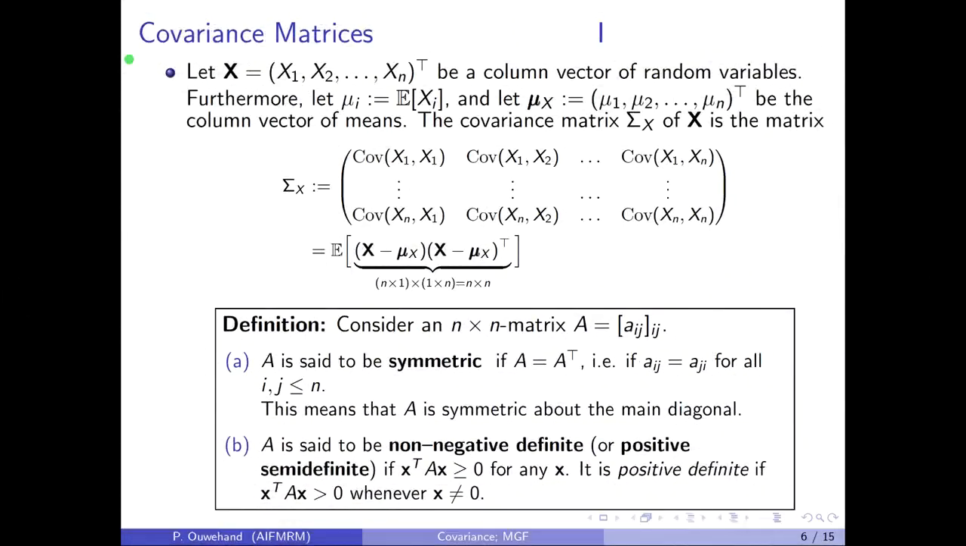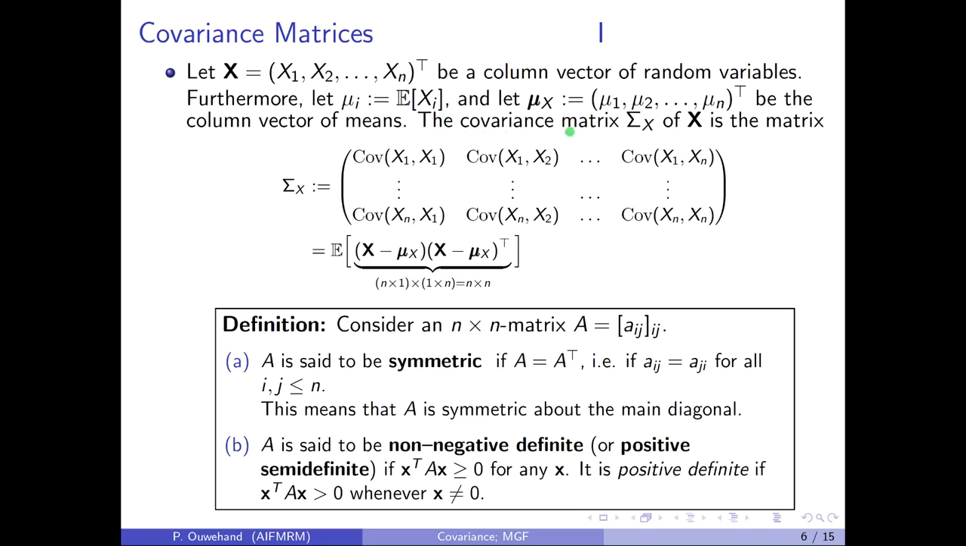Here we introduce covariance matrices and consider some of their properties. Consider a random vector x consisting of n random variables arranged into a column vector. This T here denotes the transpose of the row vector. Furthermore, let mu_i denote the mean of the ith random variable, and let mu_x denote the column vector of the means of the random variables x1 up to xn.